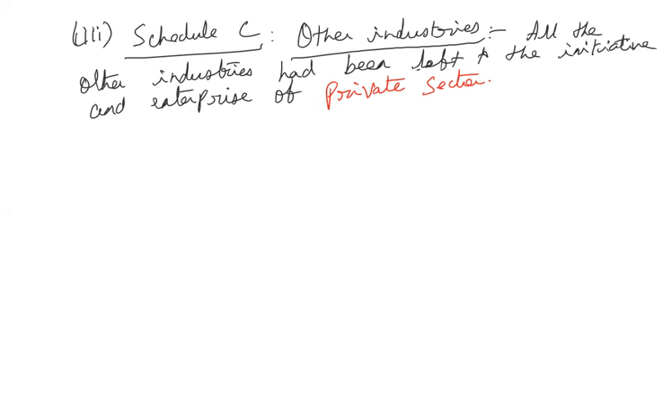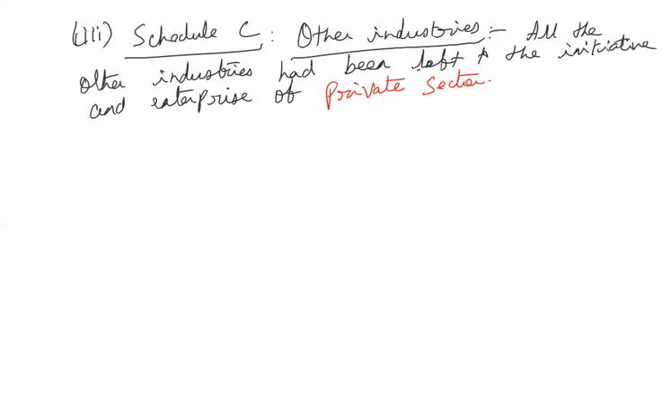So progressively state-owned, government will gradually take over these industries and the private sector has to play the supplementary role to the government. Then Schedule C, all the remaining industries can be taken over by the private sector, which are not included in Schedule A and Schedule B.